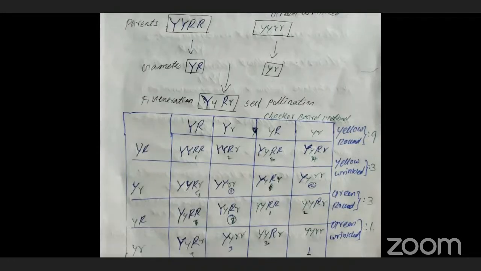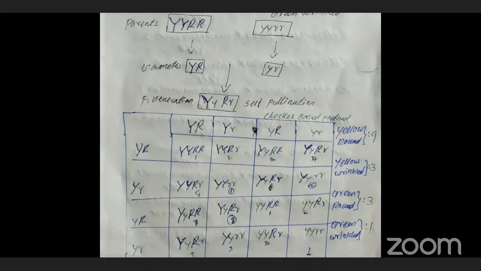So totally 9 yellow round is present. Yellow round means it should consist of the caps Y and caps R. Clear? The second one is yellow wrinkled. So totally 3 yellow wrinkled gametes will be there. The yellow green round is 3. So yellow round is 9, yellow wrinkled is 3, green round is 3, green wrinkled is only 1, the last one, only 1.